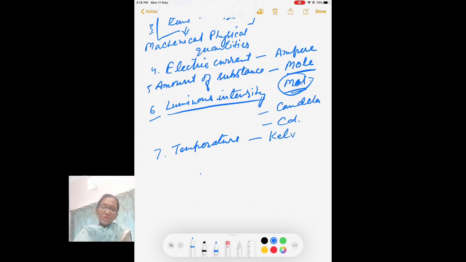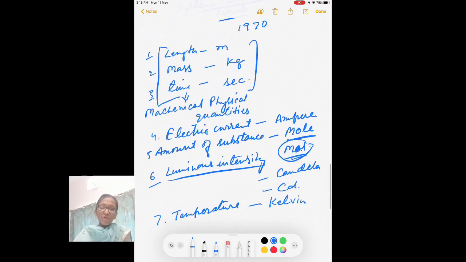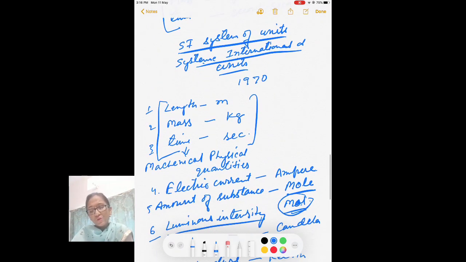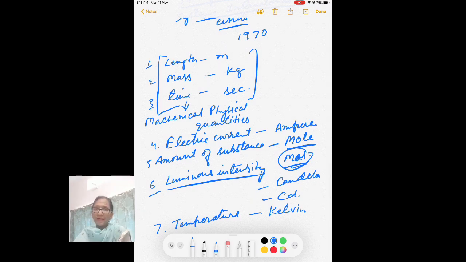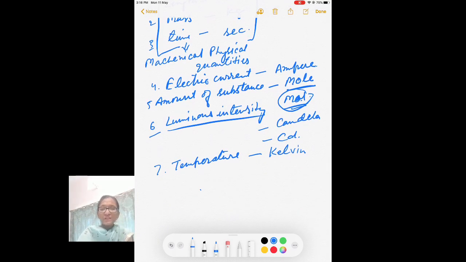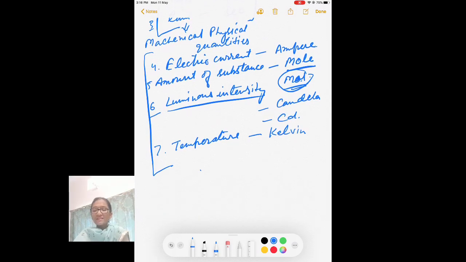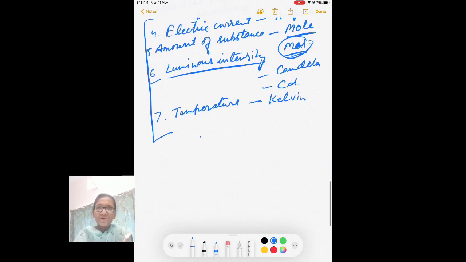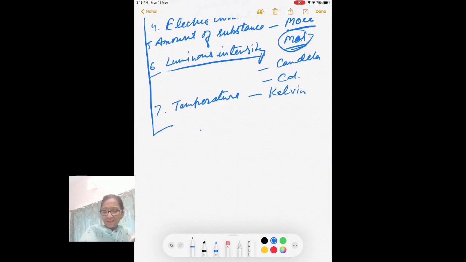So this SI system is a more evolved system. It has units for measurement of mechanical physical quantities, as well as other physical quantities related to other streams of physics. So altogether we have 7 physical quantities and 7 units. These 7 physical quantities are called basic physical quantities.